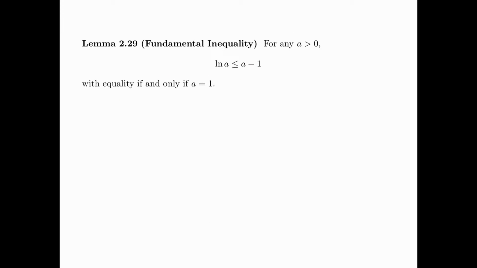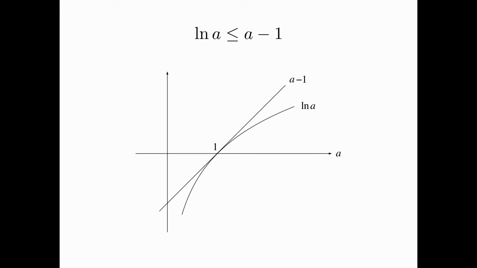Lemma 2.29 is an extremely important inequality in information theory called the fundamental inequality. It says that for any a bigger than 0, log a is less than or equal to a minus 1, where the logarithm is the natural logarithm, with equality if and only if a is equal to 1. Instead of giving a proof, this inequality can be seen to be true with a very simple plot. The x-axis here is a, and it is clear that log a is less than or equal to a minus 1.